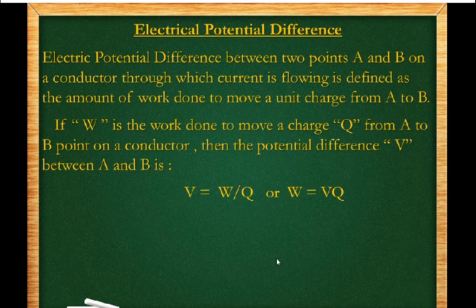So electrical potential difference between 2 points A and B on a current carrying conductor is defined as the amount of work done to move a unit charge from point A to B. If W is the amount of work done to move charge Q from A to B on a conductor carrying current, then the potential difference V between points A and B is equal to the work done per unit charge, right? So potential difference is V equals work done per unit charge, or if we want to calculate work, it is the potential into charge.